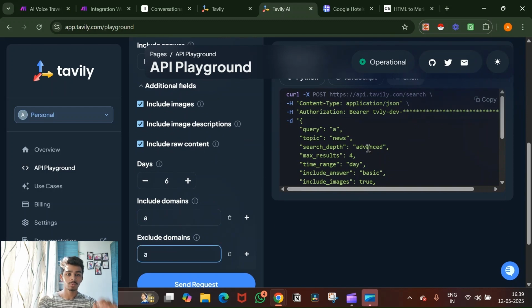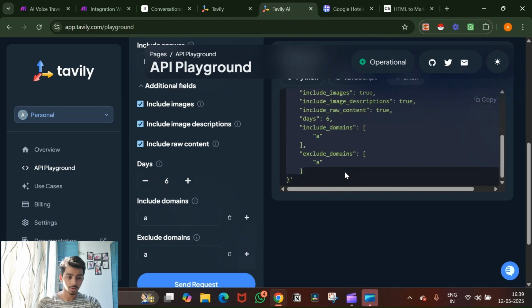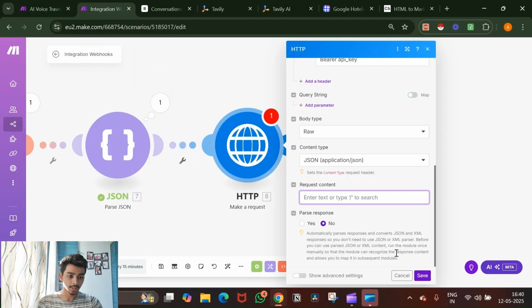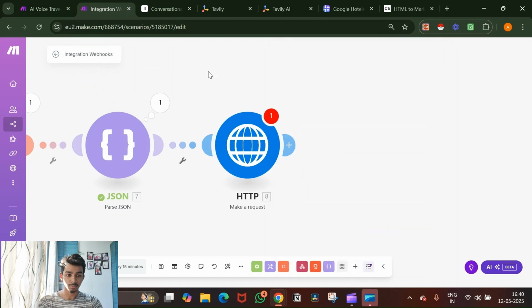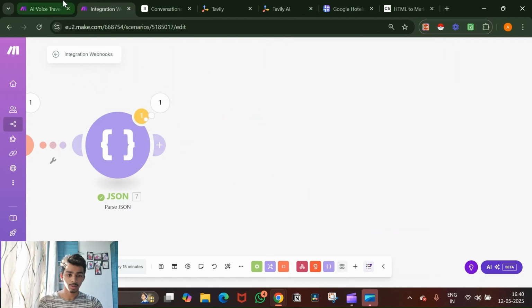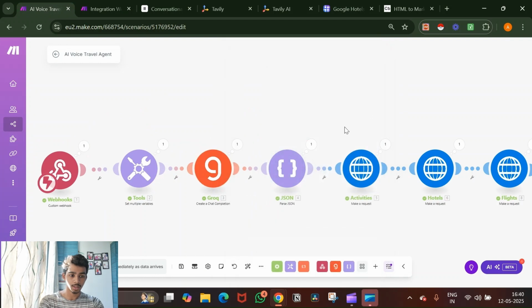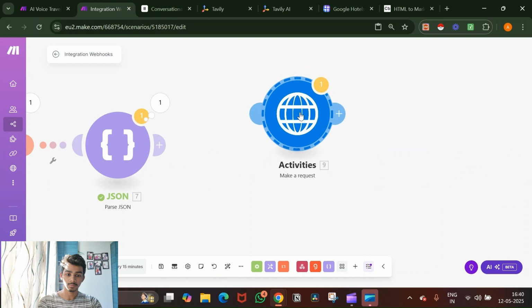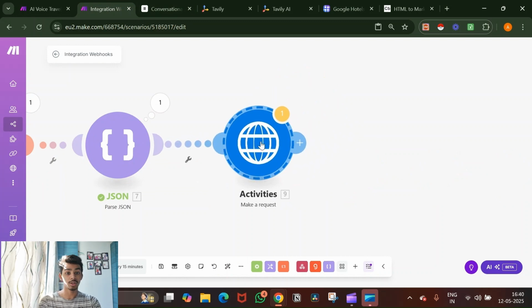Okay. Now here you see this JSON right here. Now copy this JSON and paste it inside of make.com and do the following changes that I tell you to do. Okay. So in my case, what I'll do is I'll just remove this HTTP module and I'll just copy this thing and I'm gonna paste it right here. Another cool feature of make.com, you can just shift between scenarios.